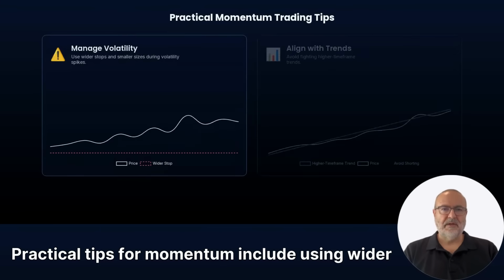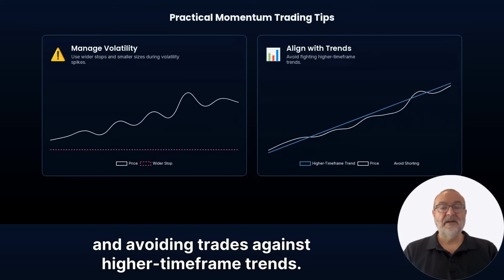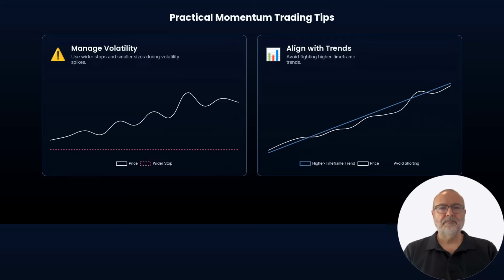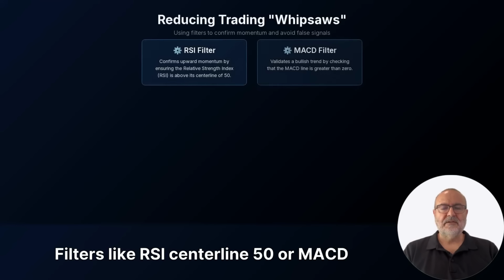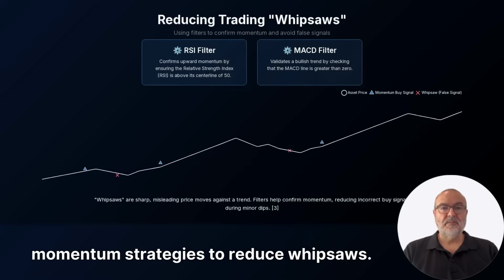Practical tips for momentum include using wider stops and smaller sizes during volatility spikes, and avoiding trades against higher time frame trends. Filters like RSI centerline 50 or MACD greater than 0 can be combined with momentum strategies to reduce whipsaws.